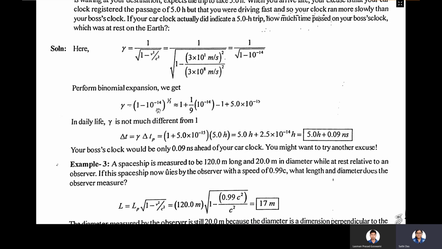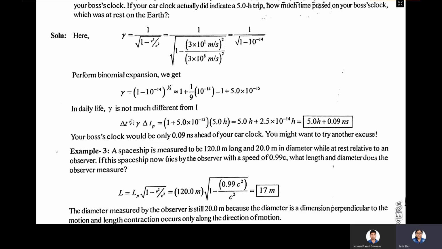Just binomially expand this and you will get the factor of gamma. So delta T is gamma into delta Tp, where delta Tp is the 5-hour duration, and gamma is 1 plus 5.0 into 10 to the power minus 15.